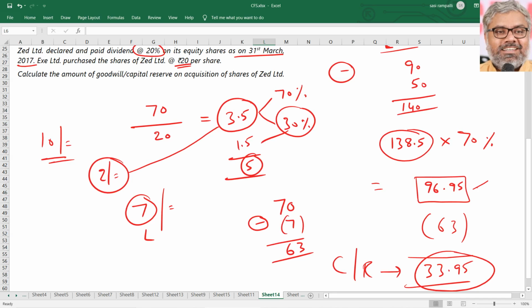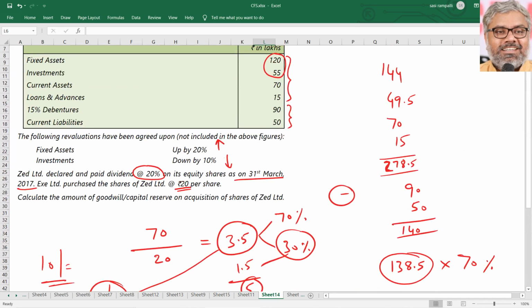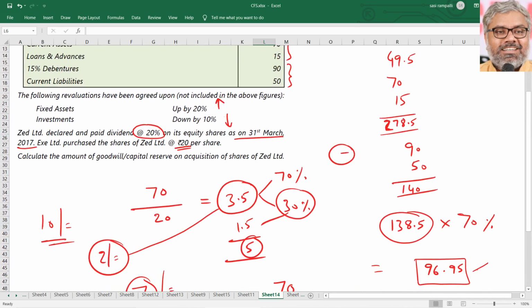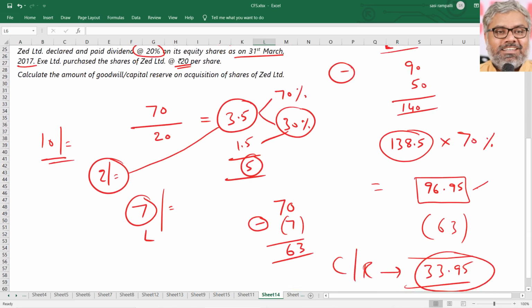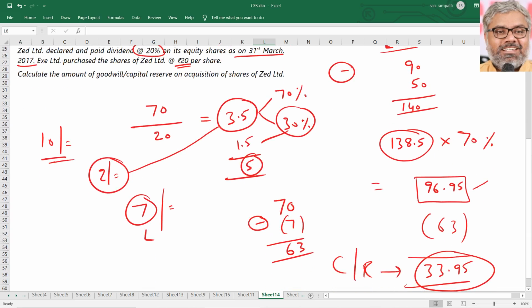33.95 lakhs is the capital reserve. First we should find out what is the net asset value of the subsidiary on the date of acquisition. In that, what is the holding company's share? That came to 96.95. Then, how much dividend would the holding company have received from the subsidiary?